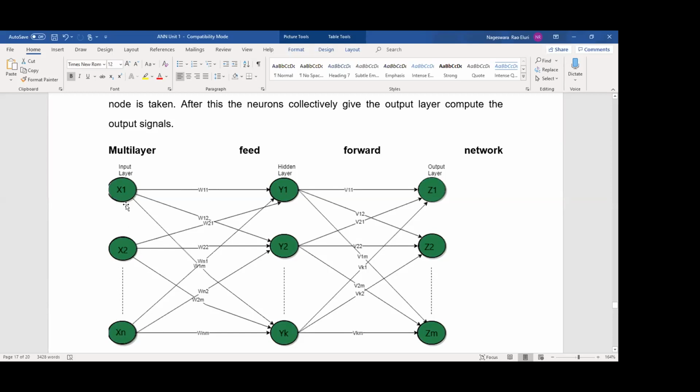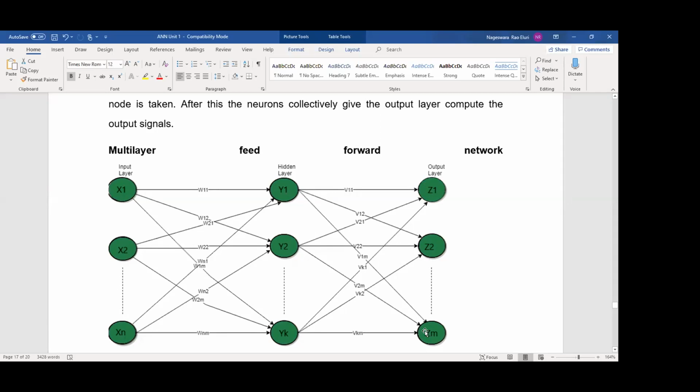There are a lot of interconnections to the hidden layer, and all the calculations are performed here. Again these calculations are forwarded to the output layer z1, z2, zm, or you can write v1, v2, vm.